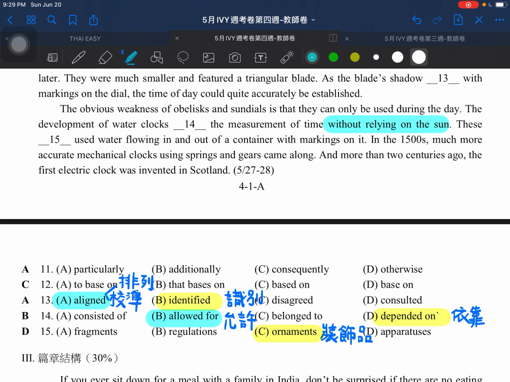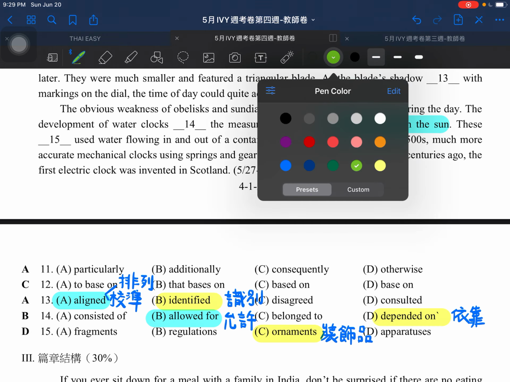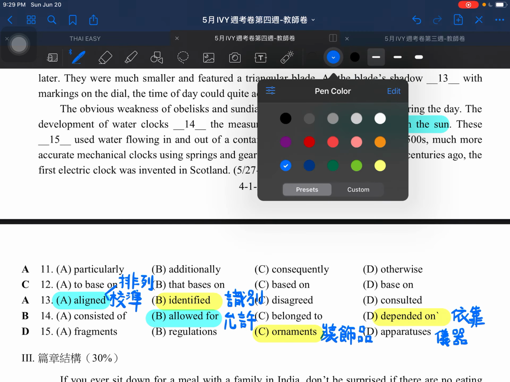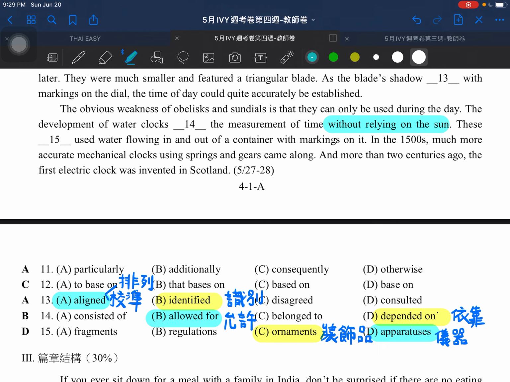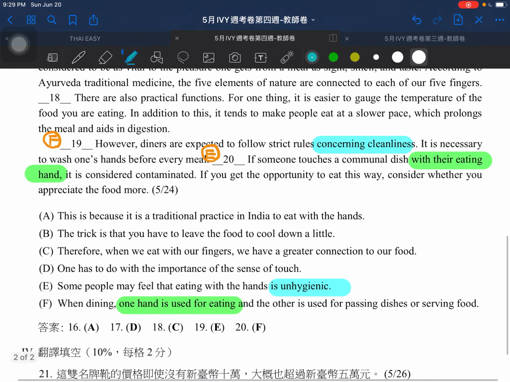And here we'll choose the word apparatus. Okay, apparatus. Apparatus is a certain kind of gadget you have, especially for machines. So that's why it would be better if we choose the word apparatus. You can also write down the Chinese here if you don't quite understand this one. Apparatus. Then let's move on to the discourse we have here.